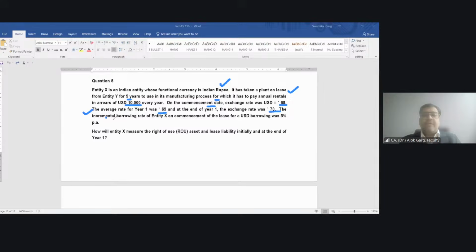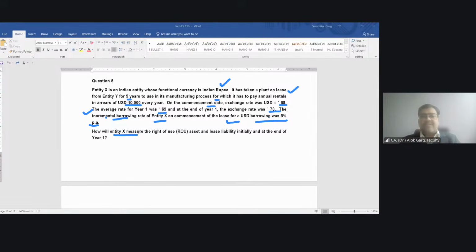The incremental borrowing rate, IBR, of entity X, the lessee, on commencement of the lease for a USD borrowing was 5% per annum. The incremental borrowing rate is given. What is the use of this incremental borrowing rate of 5%? It is a discount rate. We need to apply this rate for discounting our lease payments, right?